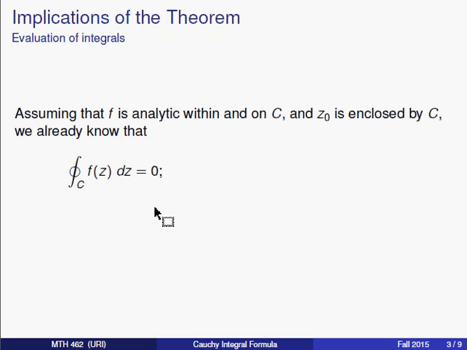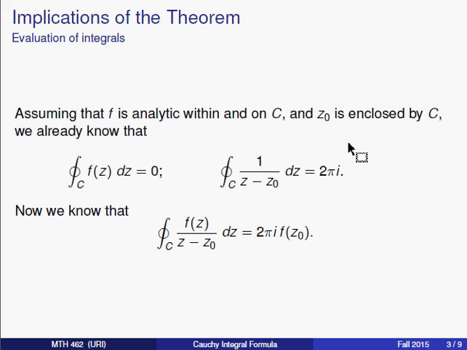As we mentioned, the Cauchy-Goursat theorem tells us something useful. It says that if we were to just integrate the function f of z along that contour, we'd get 0. On the other hand, if we were to take the fraction 1 over z minus z0 and integrate that around C, we know from our rule in the previous section of the text that this integral will be 2 pi i, no matter what the contour C is, as long as it encloses that point z0.